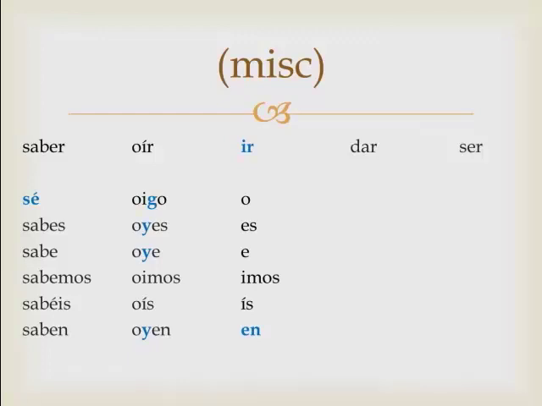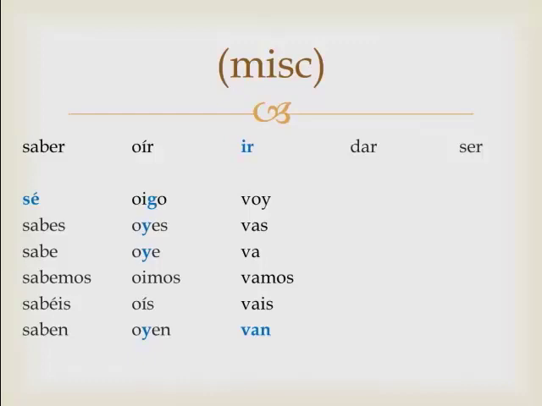So I go or I'm going is going to be voy. Vas, va, vamos, vais, and van. So if you're going to say I'm going, you're going, she's going, we're going, y'all going, and they're going, it's voy, vas, va, vamos, vais, and van. Completely different from what it should be, which would just be a series of endings.